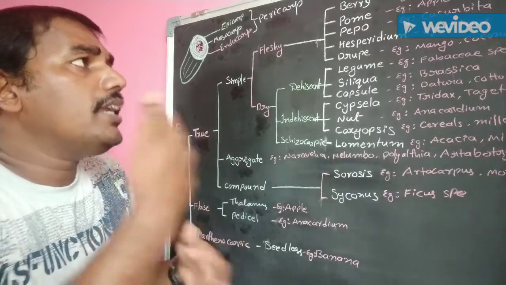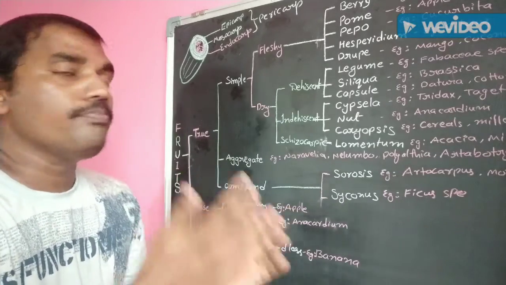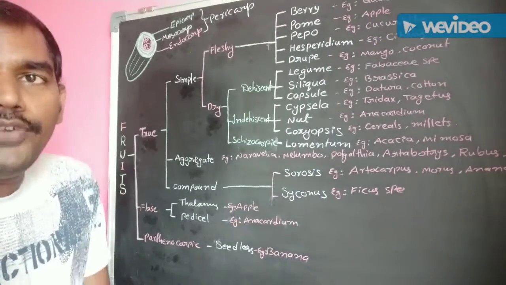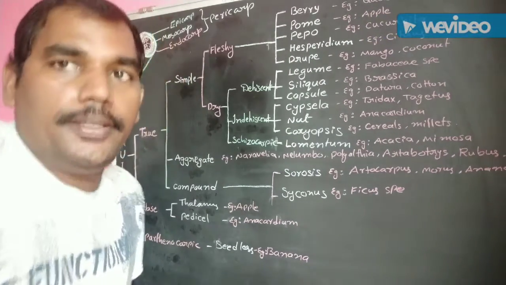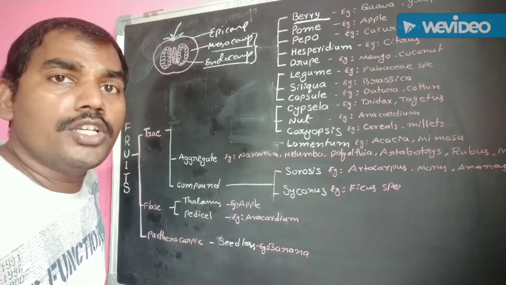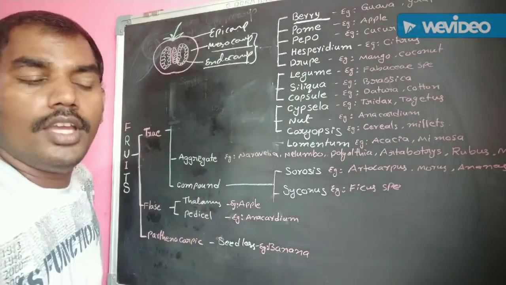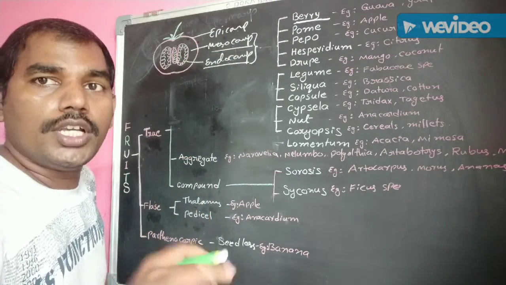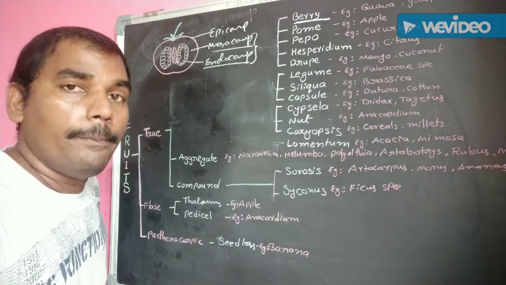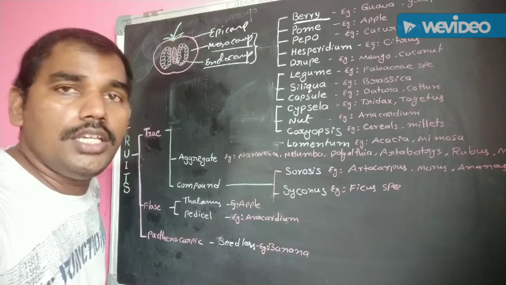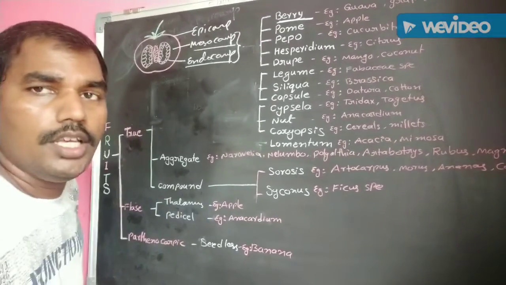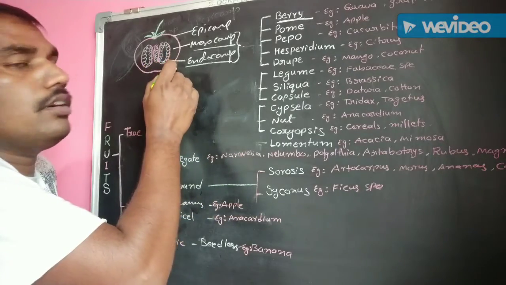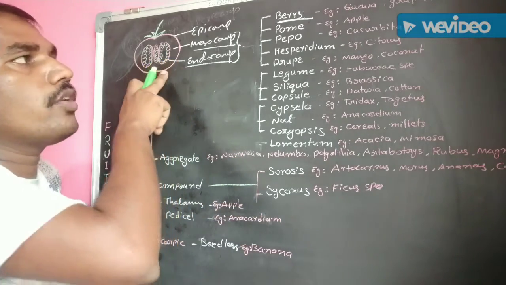Let us discuss the simple fruits in detail. Okay. The first one is berry. The first fleshy fruit is berry. It is developed from a bi or multicarpellary syncarpous gynoecium. That means carpels are united. This type of gynoecium is developed into berry.